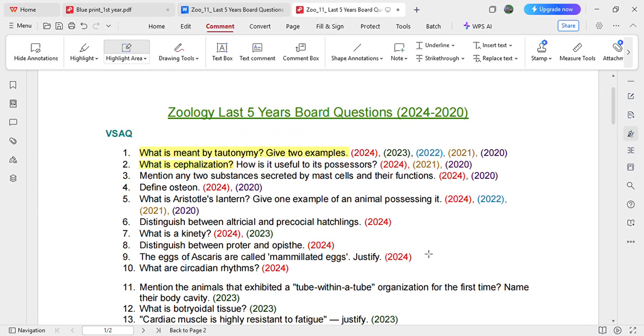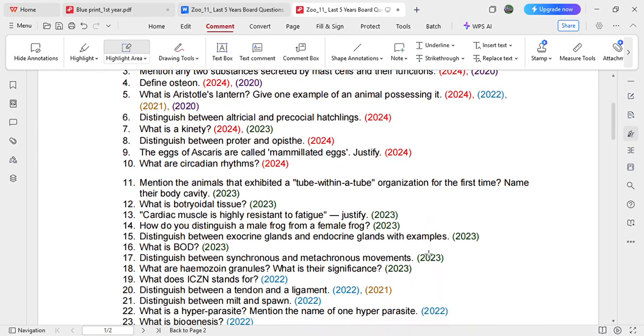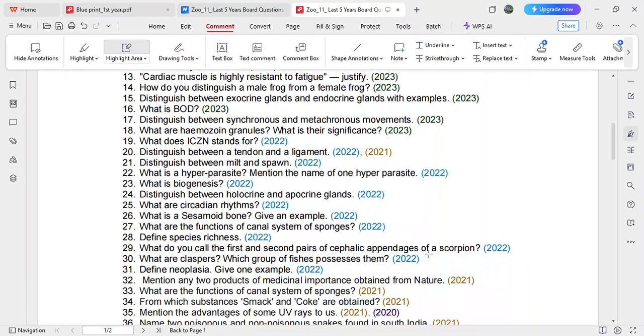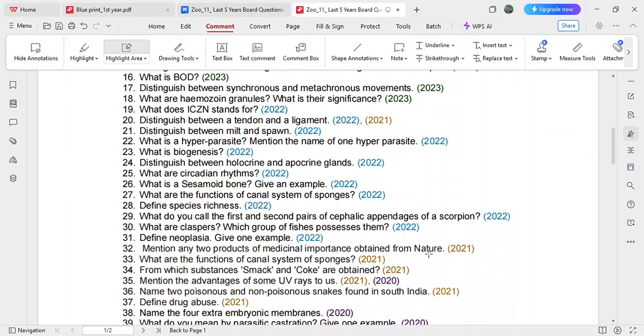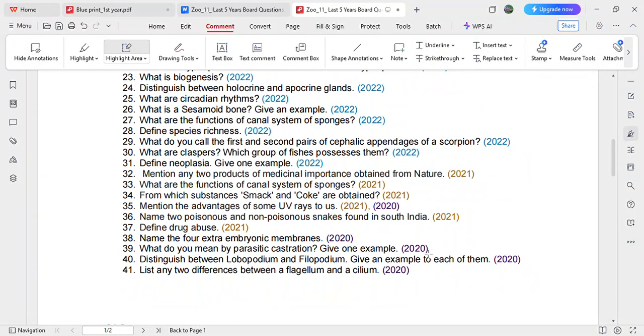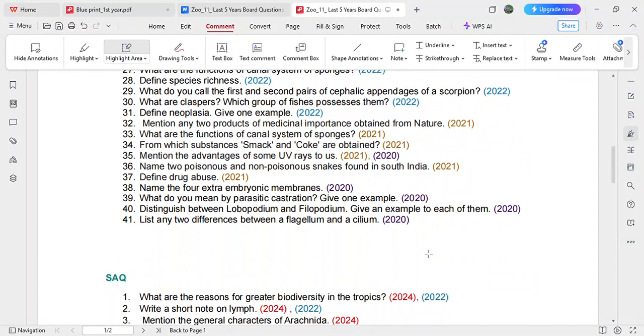So let's just go through it for more focus. Why did I make these questions? Slow learners, if you are unable to learn all the questions, at least please go with all these questions which were asked in the last 5 years. Definitely you will benefit from this, because you can see many questions are repeated. So I am assuming they are going to be repeated this year as well, right? There are a total of 41 VSAQs. Then let's jump on to the SAQs.